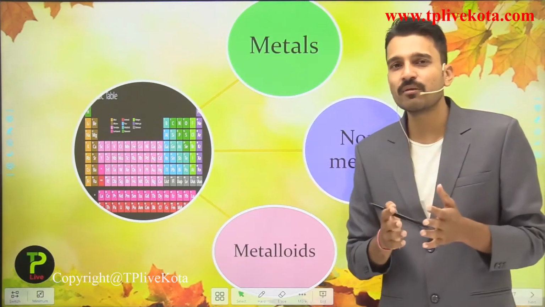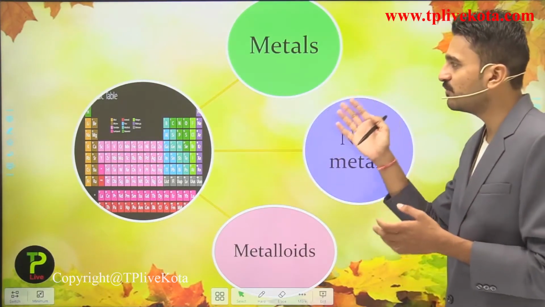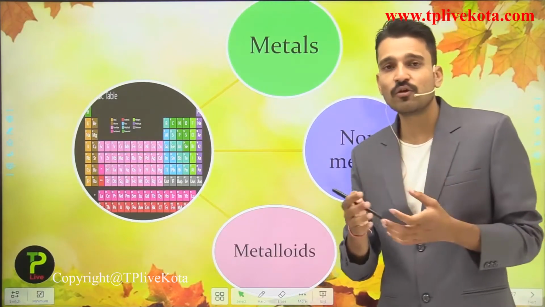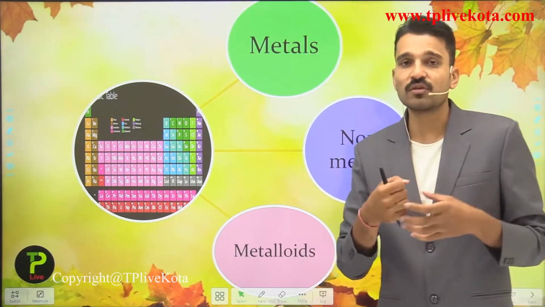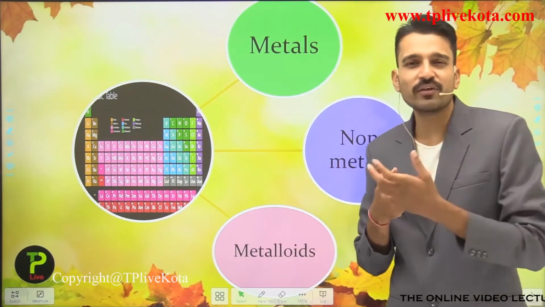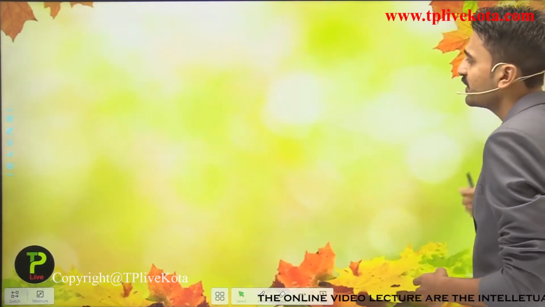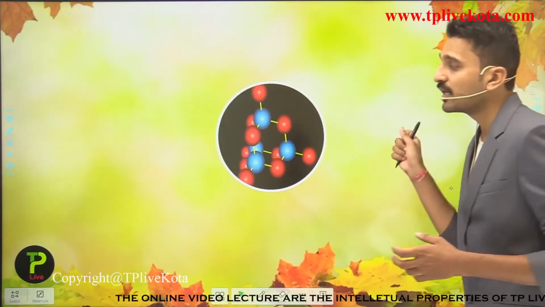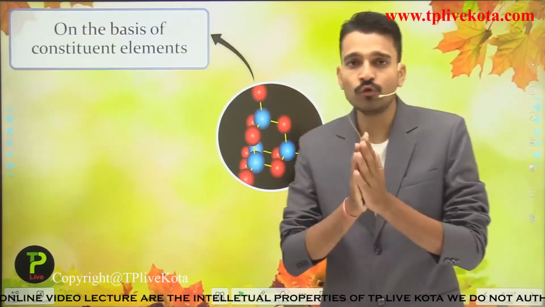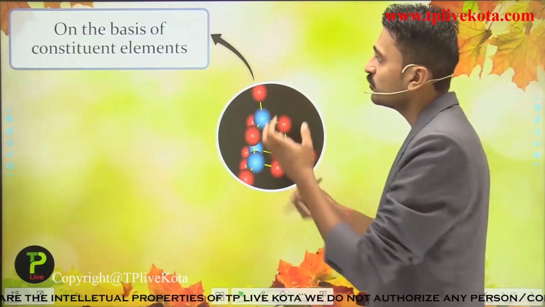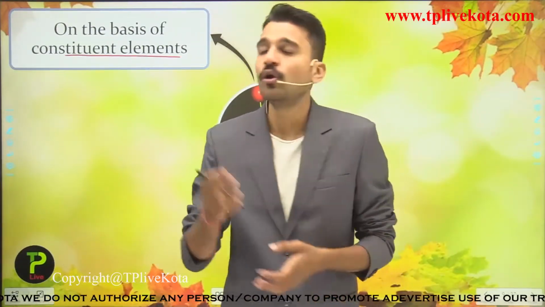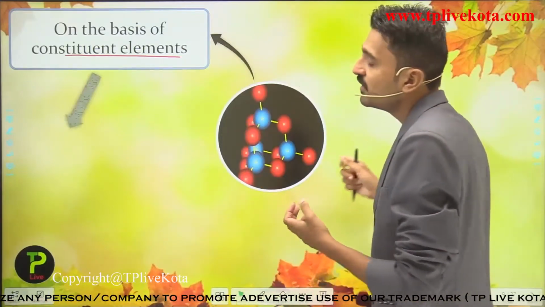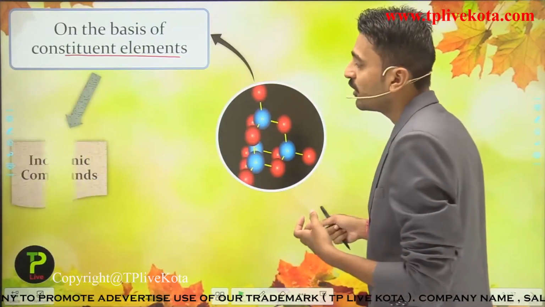Depending upon their chemical properties, they are given these names: metals, which lose electrons; non-metals, which gain or share electrons; and metalloids, which show some of the properties of metals and some of the properties of non-metals. Classifying the compounds, we can say the compound is classified into two categories. Number one, based on their constituent elements, that is, the type of element present in a particular compound. So they are further classified as inorganic compounds and organic compounds.